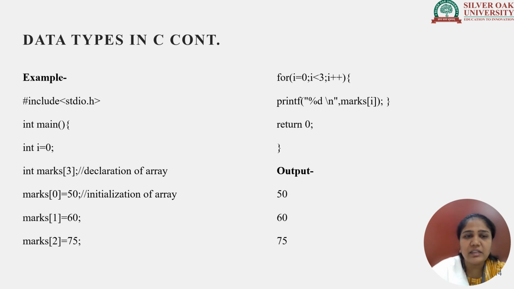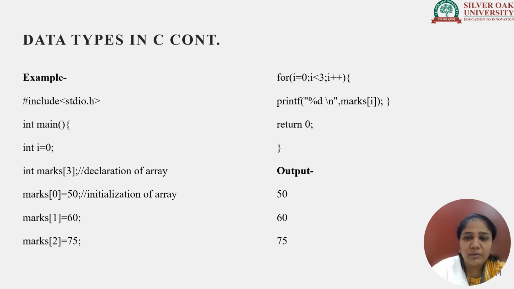Below we have done the initialization. Marks 0, that means what? The first element out of 3. Marks 1 means the second element out of 3. Marks 2 is the third element out of 3. The zeroth element is assigned the value 50. The first element is assigned the value 60. And the third element is assigned the value 75.